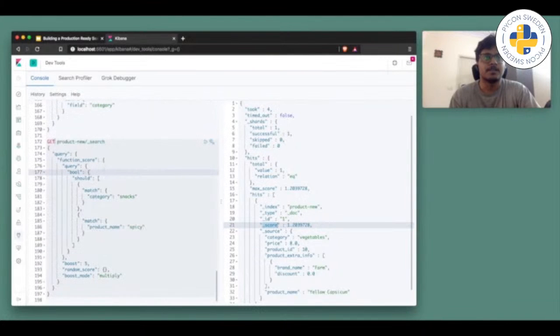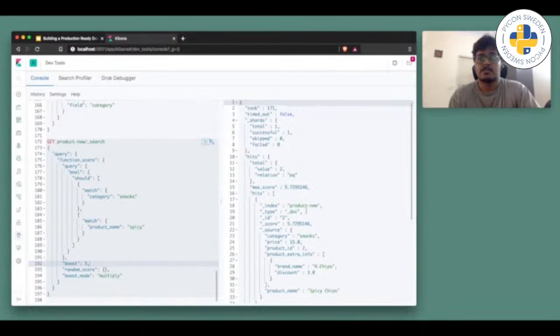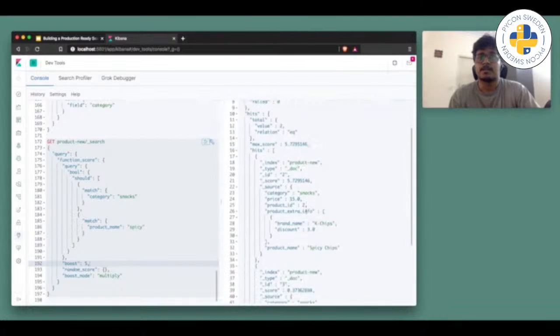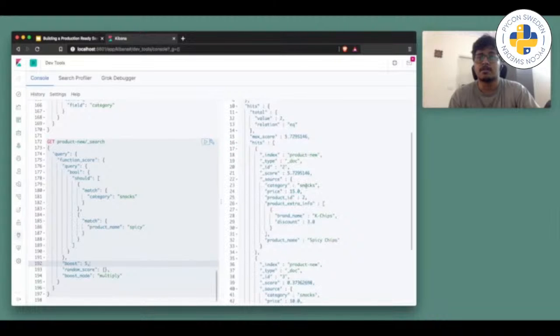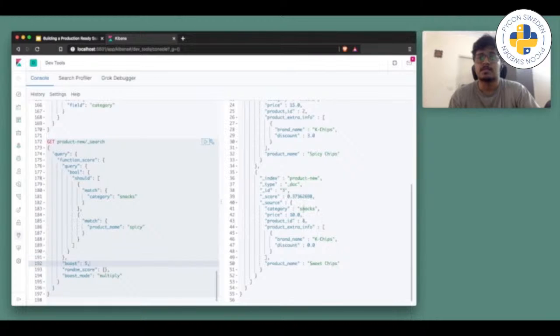So as you can see in this example, this is the boosting query. I want to search for snacks which are spicy, and I will boost that particular product so that I get the nearest product matching. So let's search for it. Okay, so now I am getting my results. Here you can see I got snacks with product name spicy chips. Then I also got another snack with sweet chips.